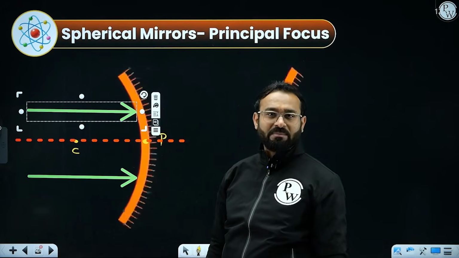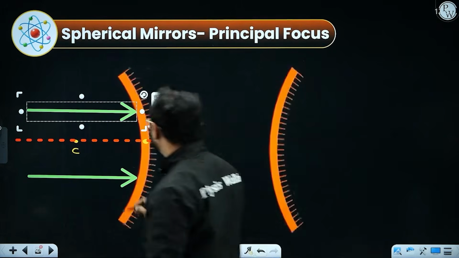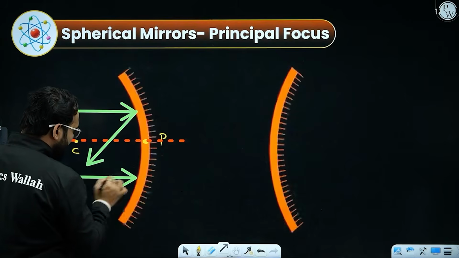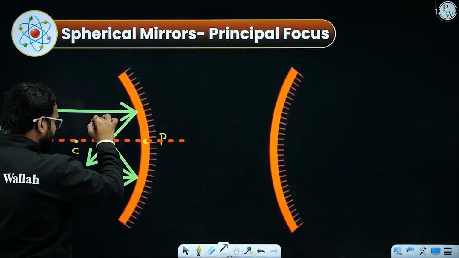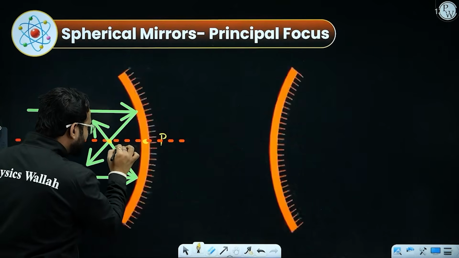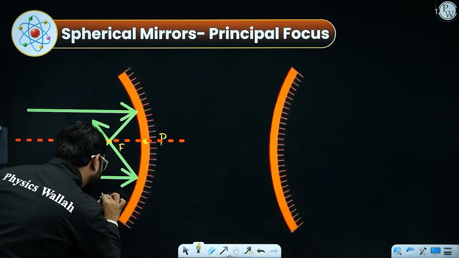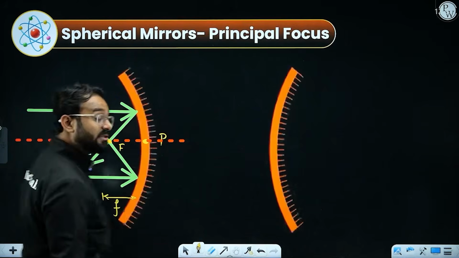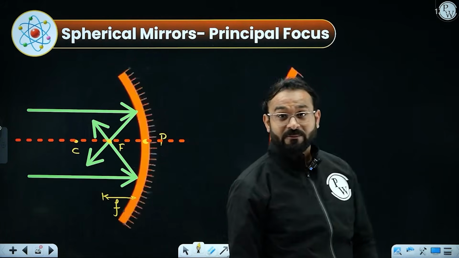The same is going to happen with the light rays. After reflection, this ray of light will come down and this ray will go like that, and the point that we have obtained is called the focus. The distance between the focus and the pole is considered the focal length, represented by small f.